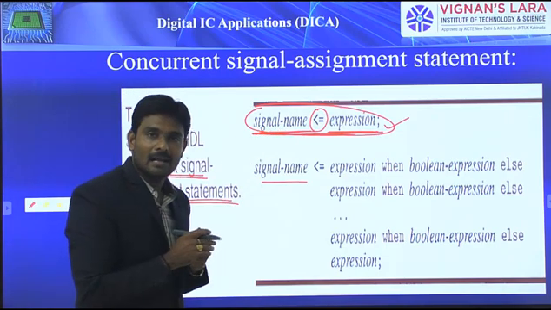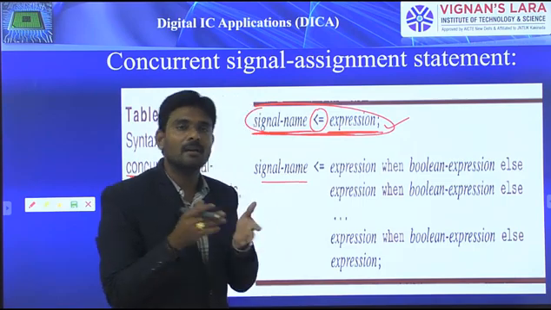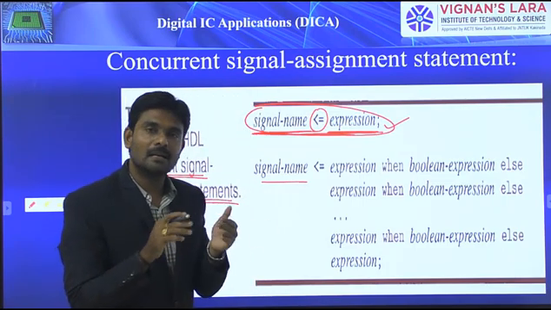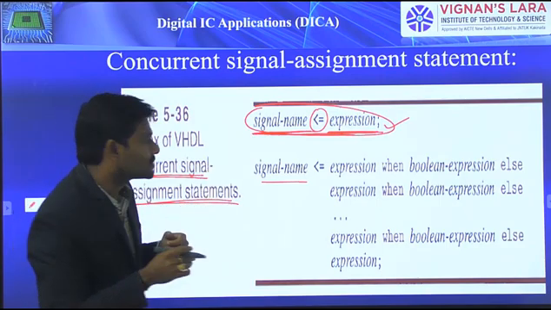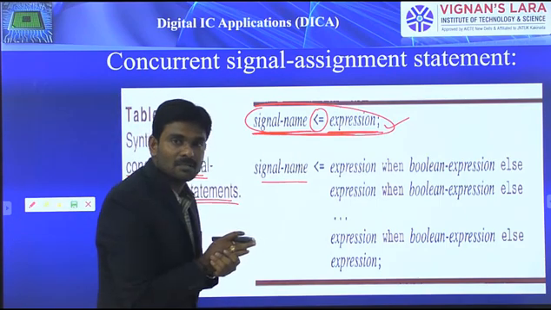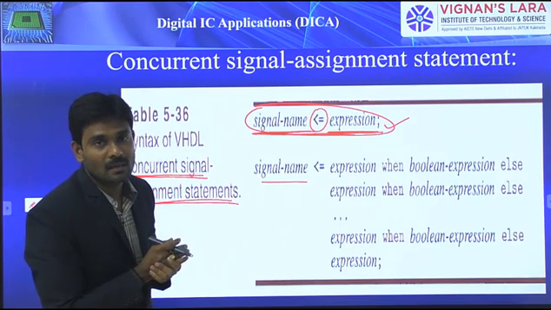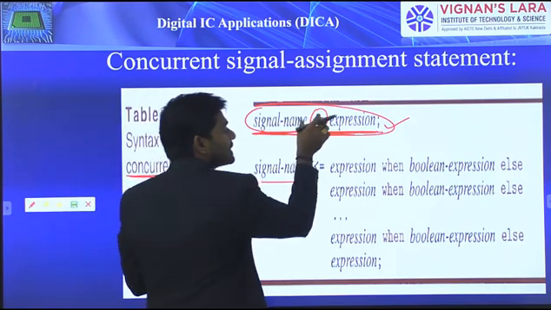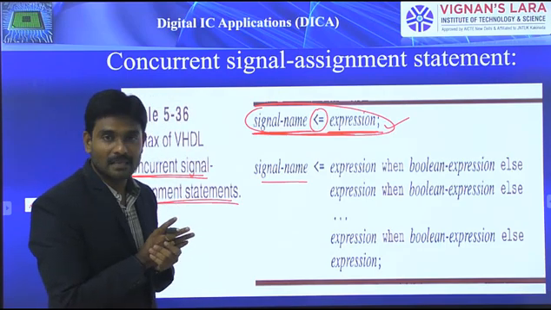So for signal name, we can consider 1 to 8. For expression, 8 down to 1. So the direction may differ, but size must be the same. And also array elements must be the same type. Array elements must be matched, and the size of that particular array must be matched. These two must match with each other.